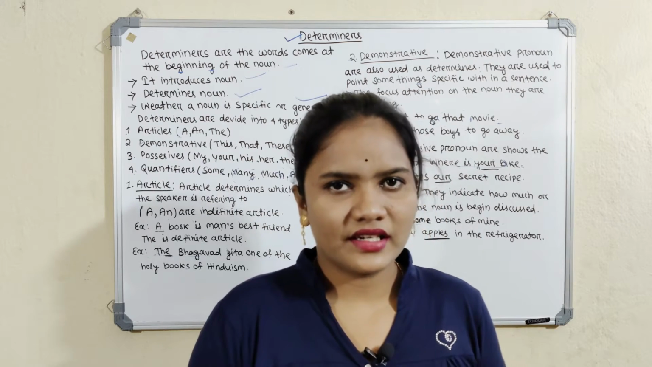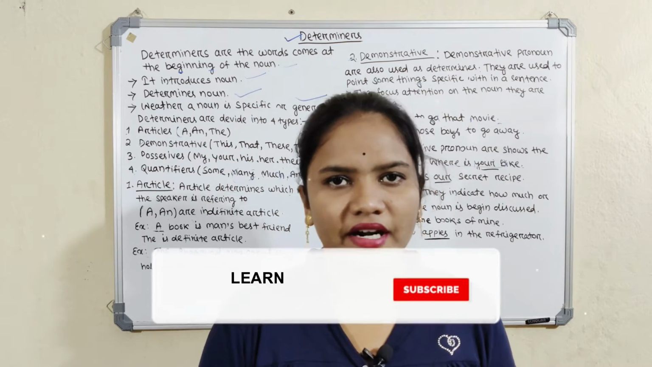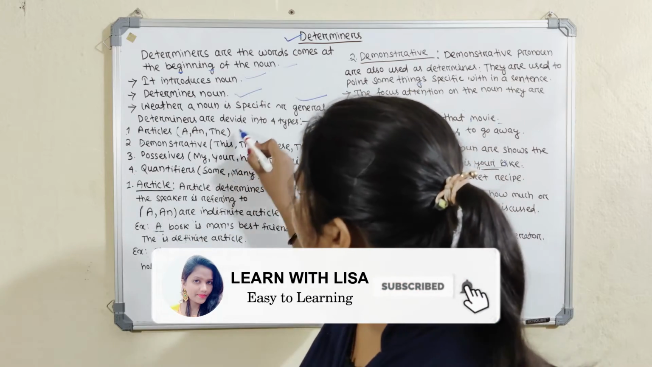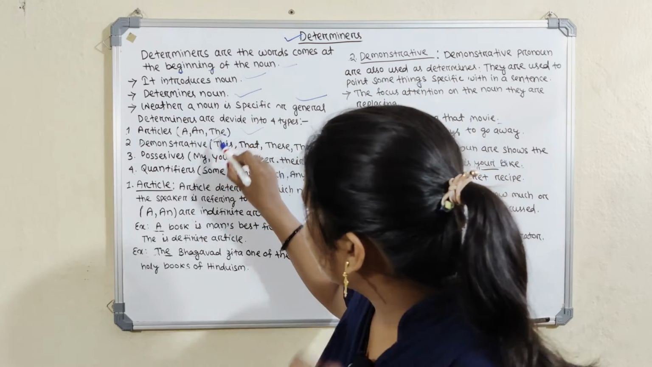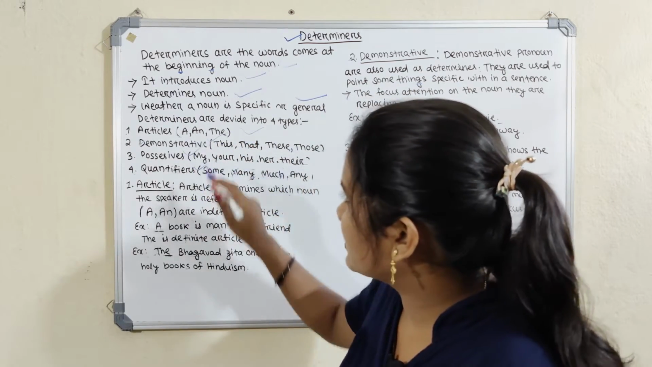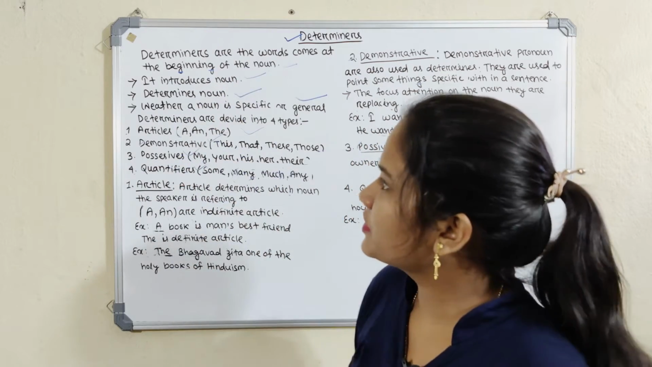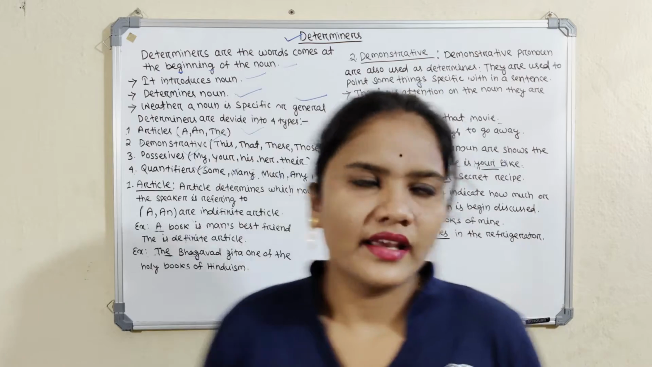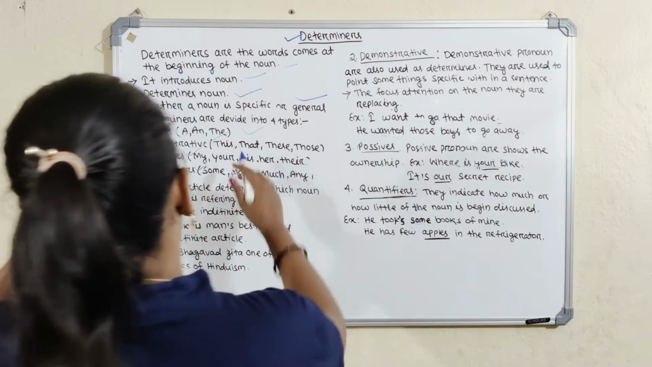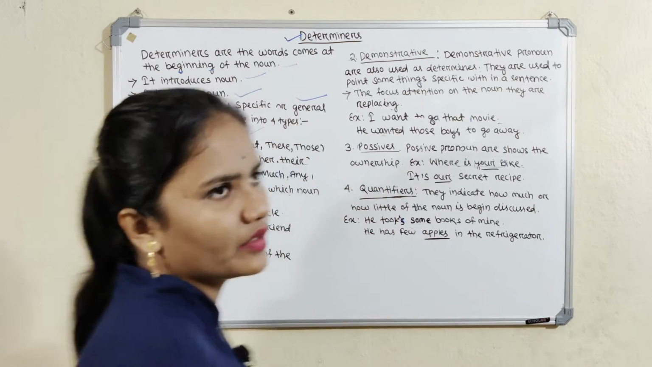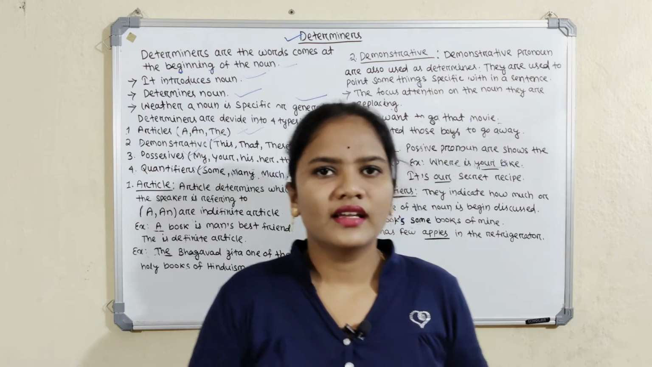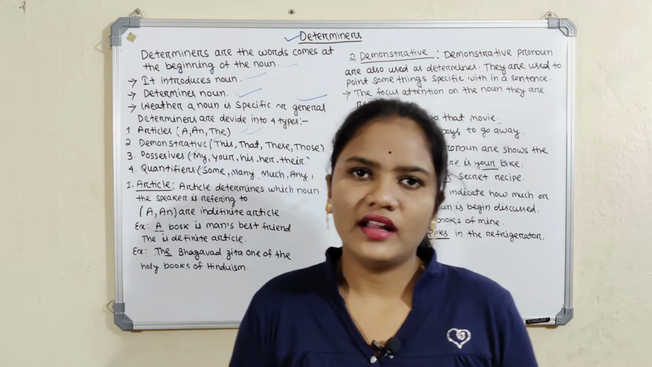Specially, the determiner is divided into 4 types: article, demonstrative, possessive and quantifiers. These are the categories of determiner. First we will learn about article. Article is nothing but a, an and the. These 3 words are called articles.